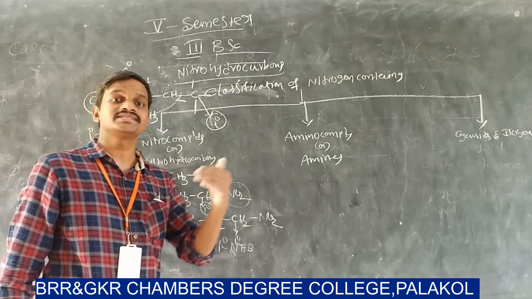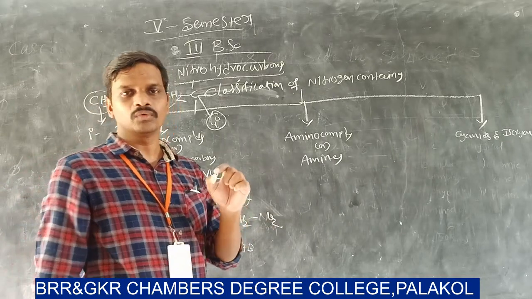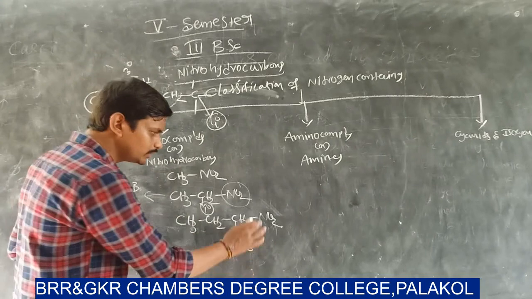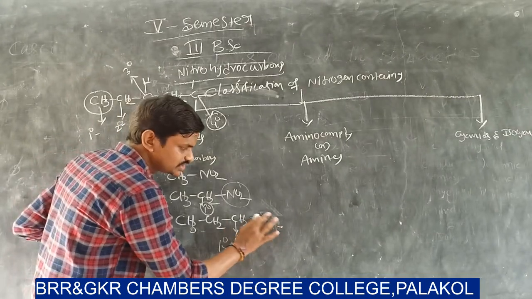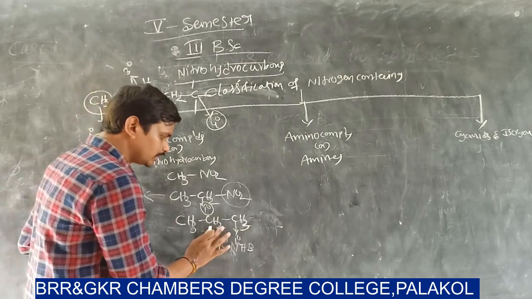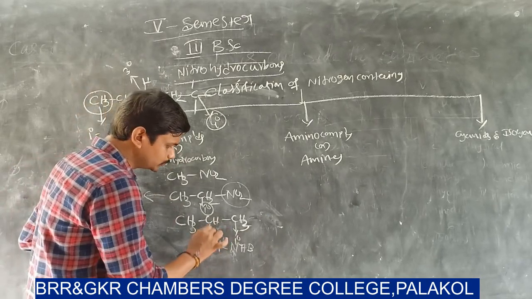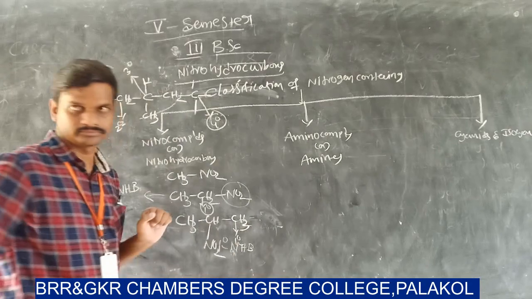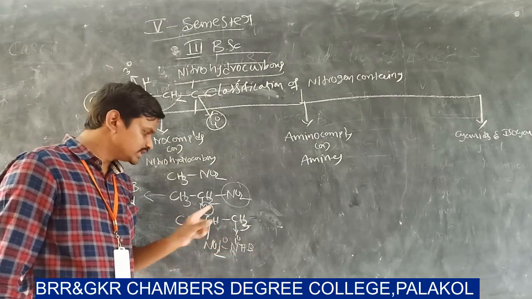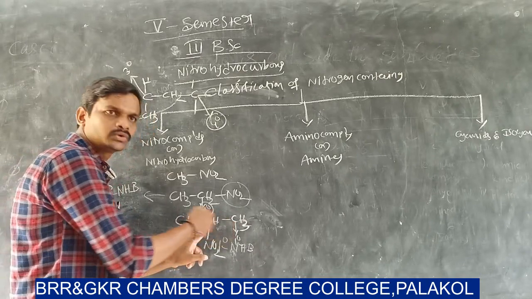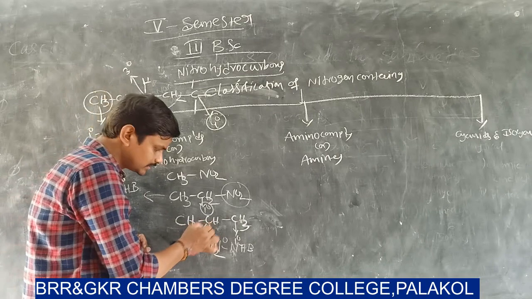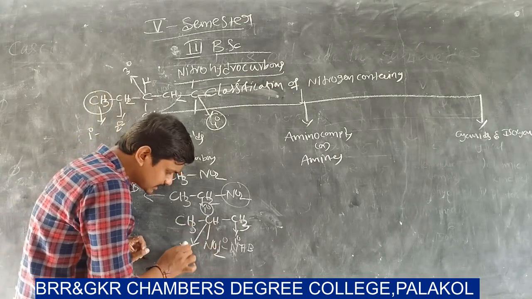So what is a secondary nitrohydrocarbon? The NO2 group is attached to a secondary carbon atom. For example, if I replace this NO2 by a hydrogen atom and substitute the NO2 at this carbon atom, CH3, CH3, this CH group is directly connected to two carbons, so the nature of this carbon atom is secondary.